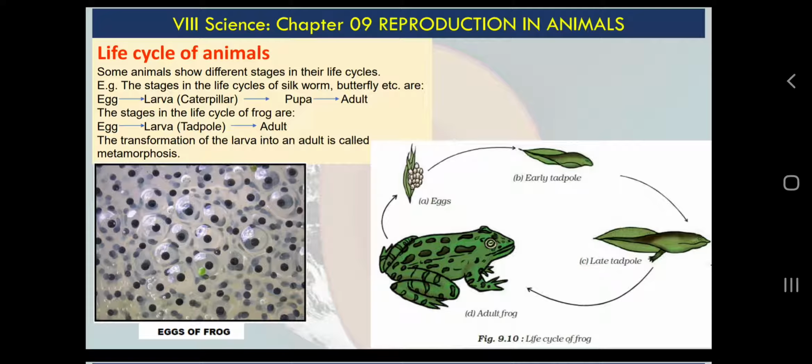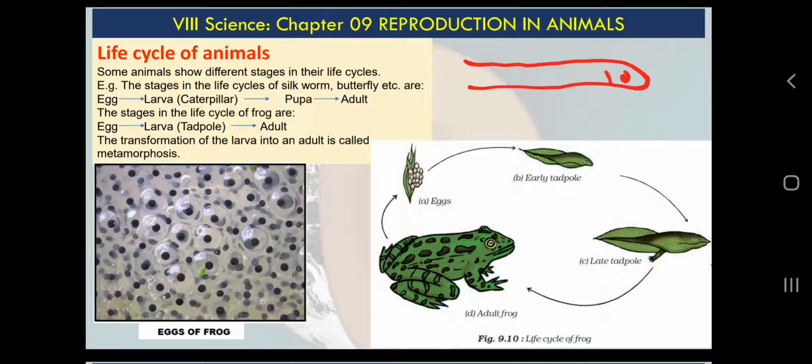But in some creatures you will not be able to identify the baby. For example, in class 7th, chapter 3, Fiber to Fabric, we learned about the life cycle of silkworm. What was true for silkworm is also true for many insects, for butterfly also. In butterfly, silkworm and other worms, you will see a larva, sometimes called a caterpillar, and a pupa phase.